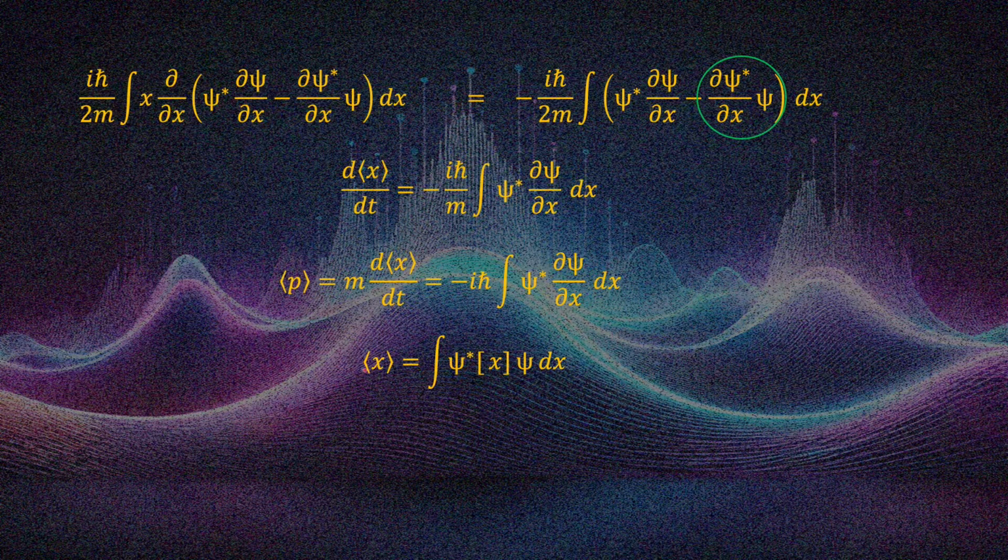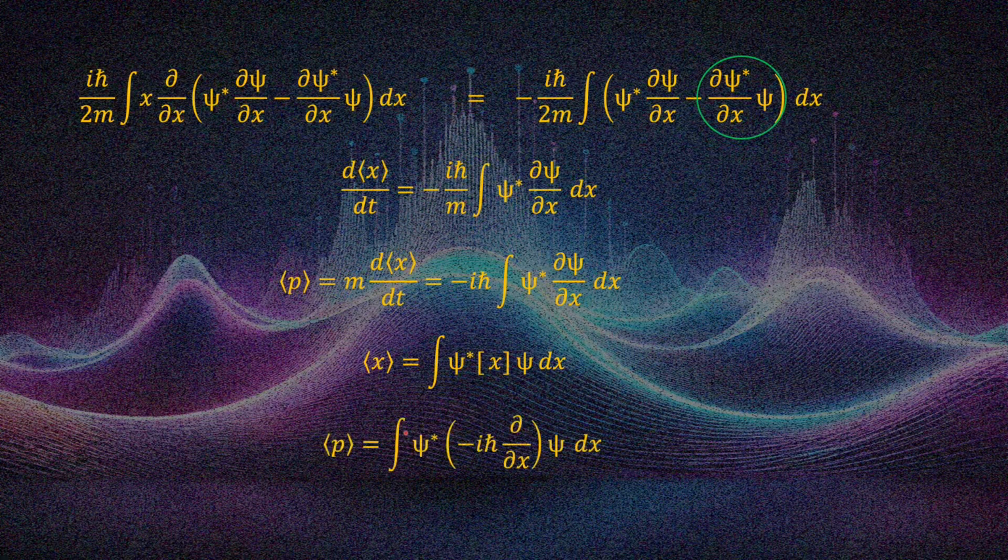The expectation value of x is the conjugate of psi, multiplied by x, what is known as an operator, and then multiplied by your wave function psi, and then you take the integration. Similarly, if I want to calculate momentum, I replace x with this expression. This is very important when you are trying to calculate the expectation value.